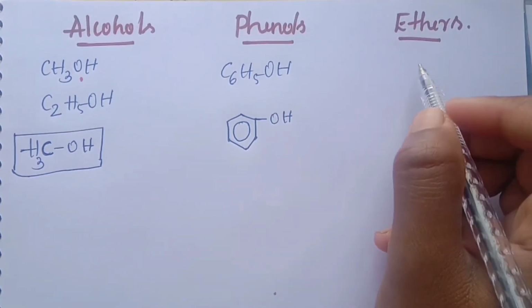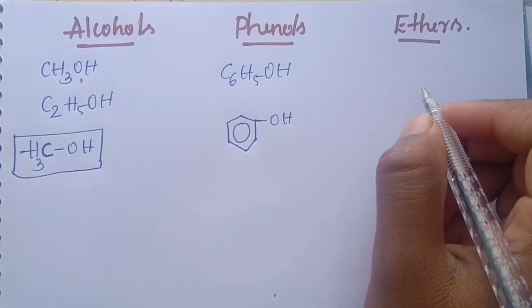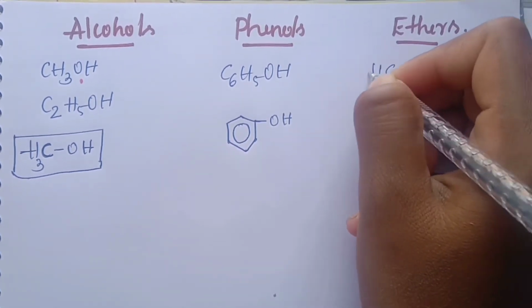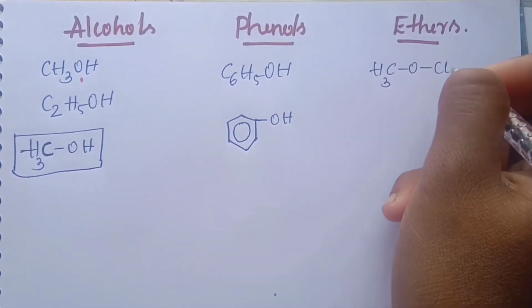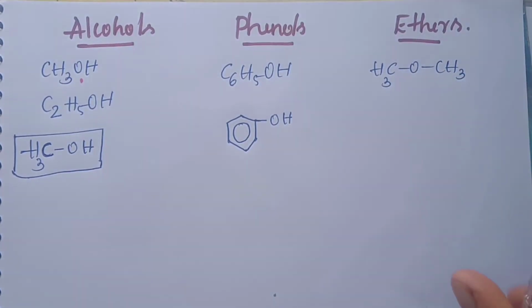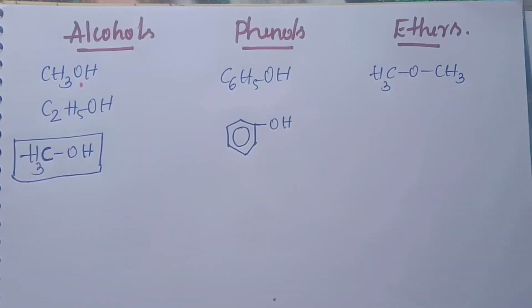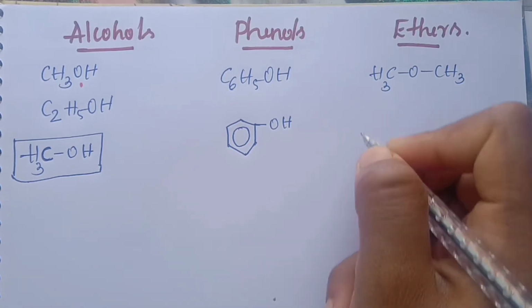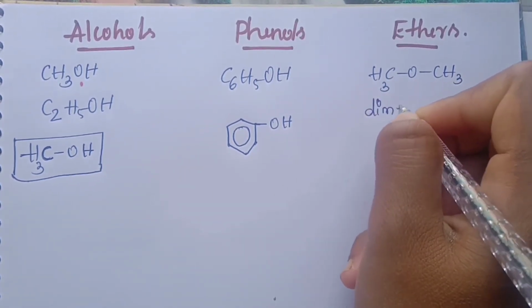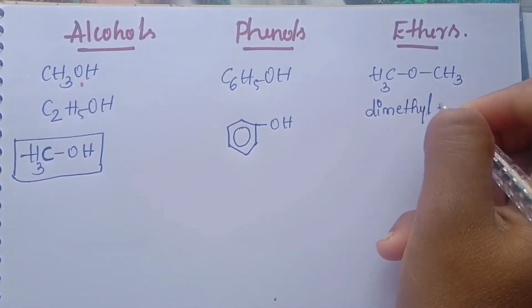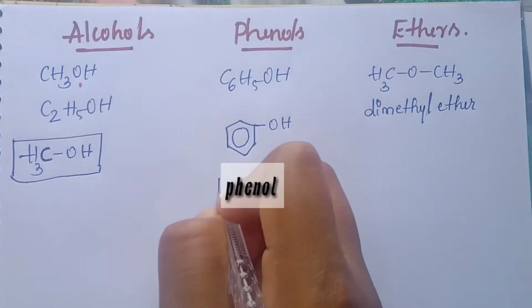Okay, next we move on to the ethers. Examples for ethers: CH3OCH3. This is the example for the ether. Naming is dimethyl ether.